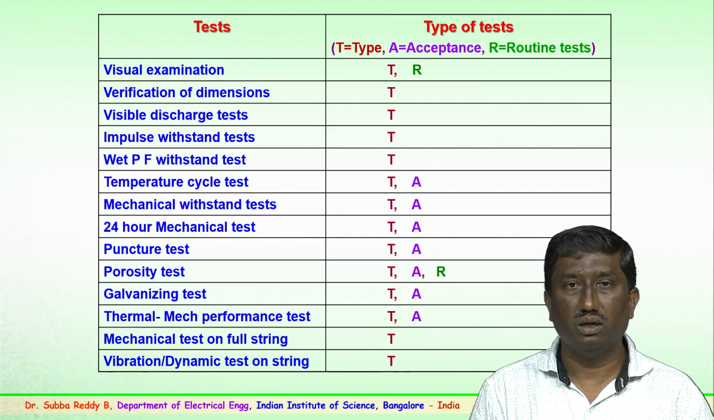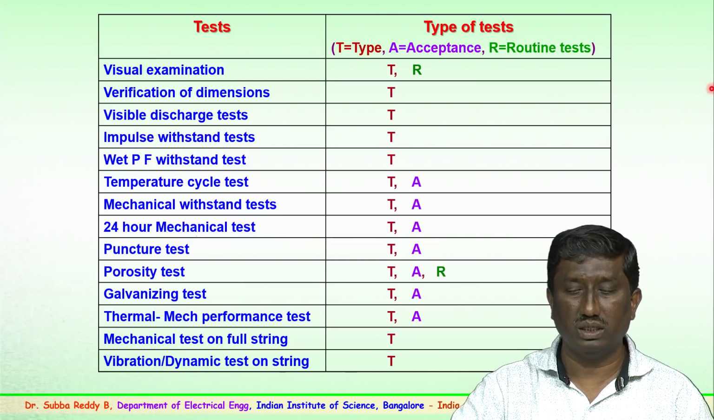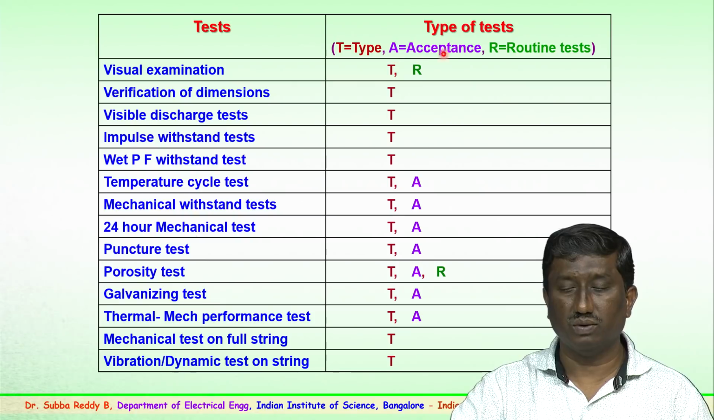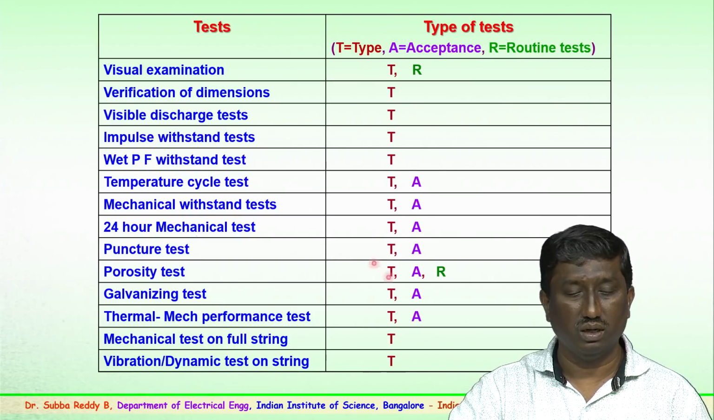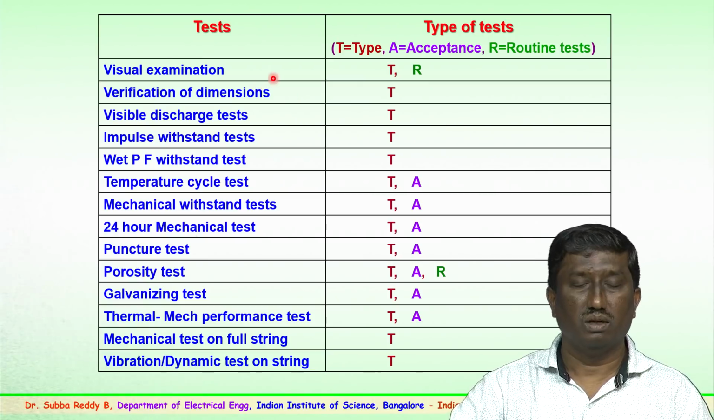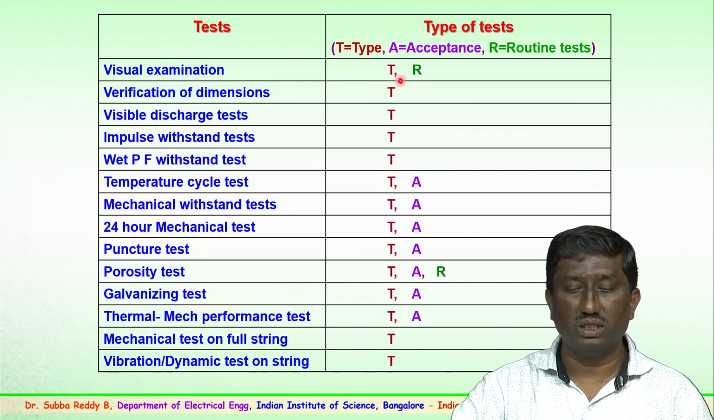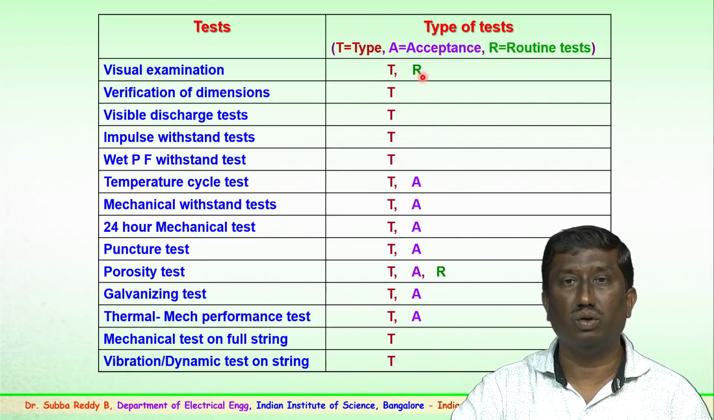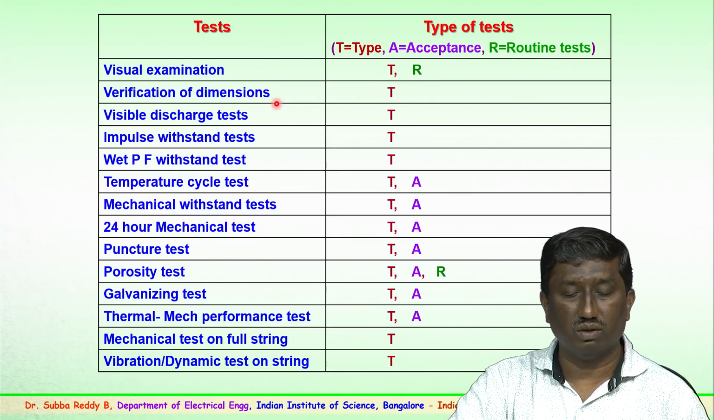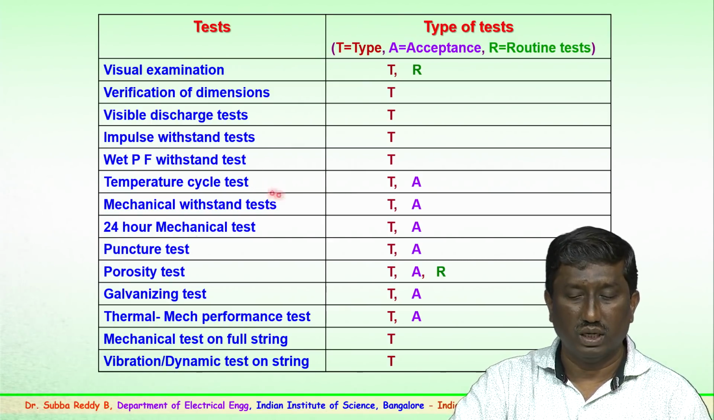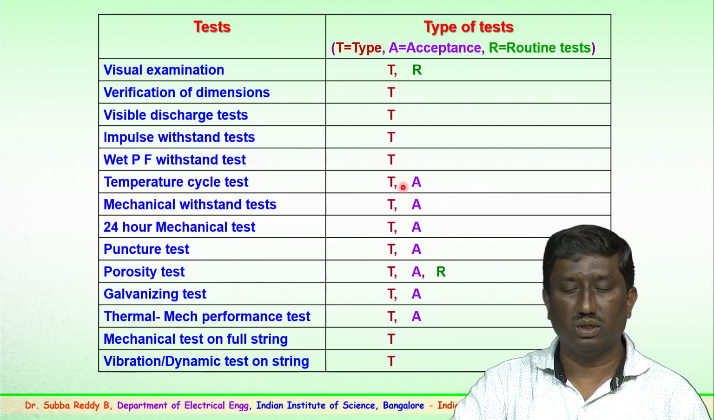Various important tests, where T is for type test, A is for acceptance and R is for routine test, have been mentioned here. You can see the various type tests: the visual examination comes under both the type test and the routine tests. Similarly, verification of dimensions is a type test. Impulse withstand, visible discharge or corona, wet withstand, temperature cycle test, mechanical test and puncture test come under both the type test and the acceptance test.